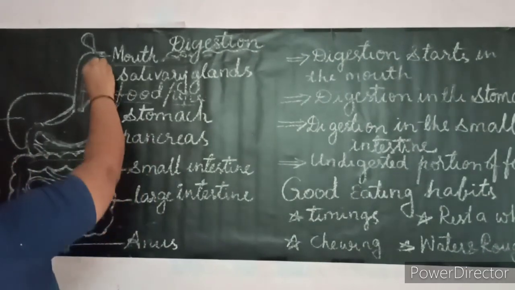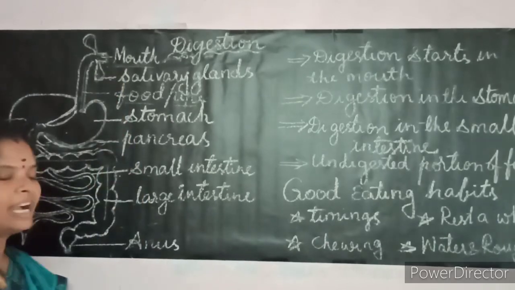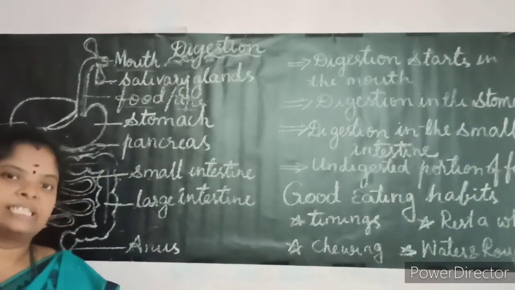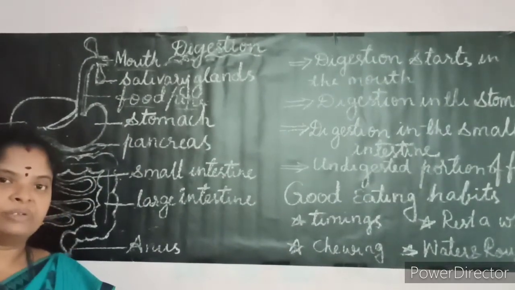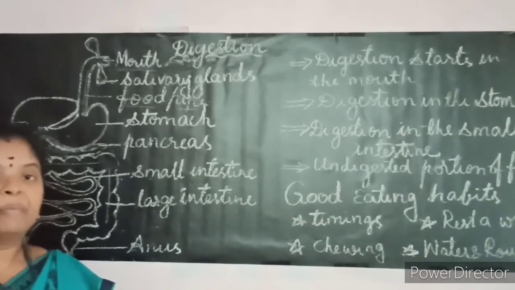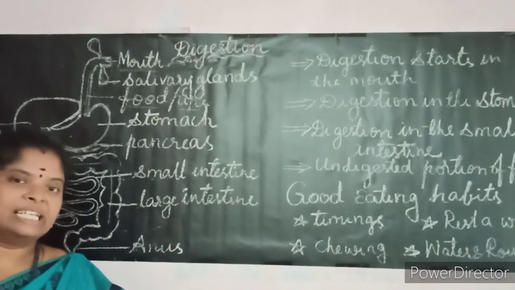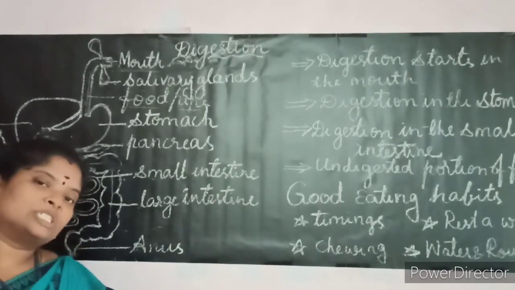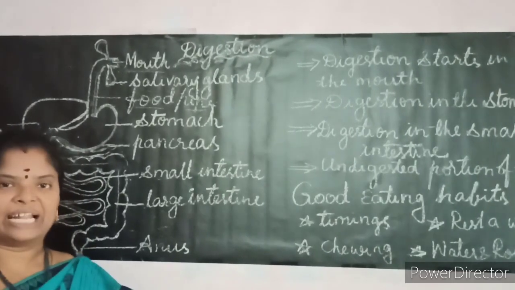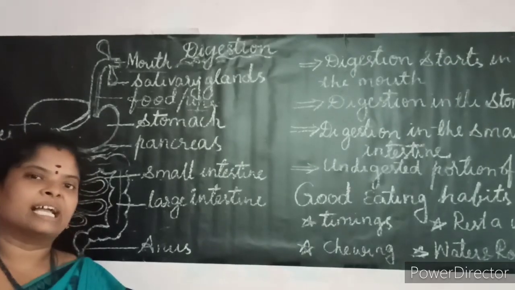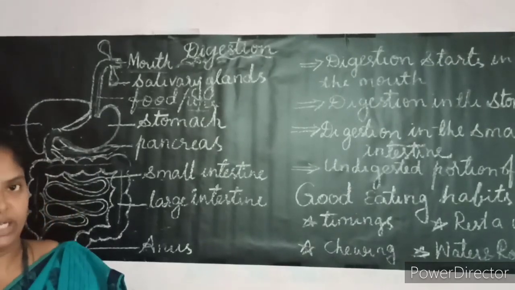Here in the mouth, with the help of this saliva, carbohydrates are broken down into simpler form, meaning into soluble sugar. As we learned earlier, there are two types of carbohydrates. One is starch and another one is soluble sugar.